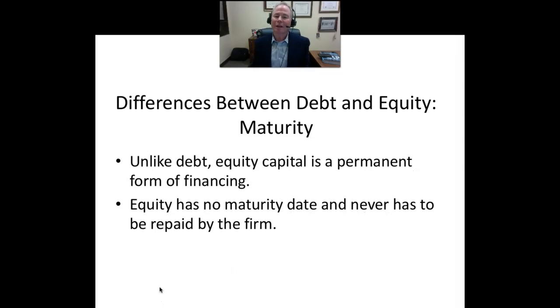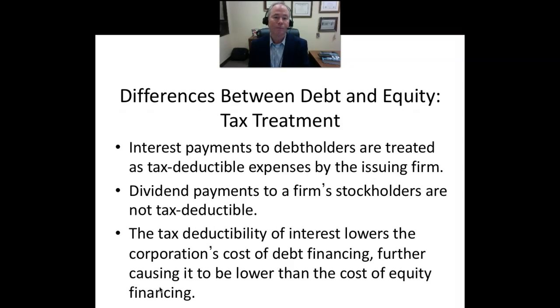Another difference between debt and equity is that, unlike debt, equity capital is a permanent source of finance. When we think about the maturity on debt, whether it's a 10-year bond or a 20-year bond, that debt obligation has a fixed life. At least in theory, the maturity on equity financing is infinity. There's no maturity date, and equity never has to be repaid by the firm.